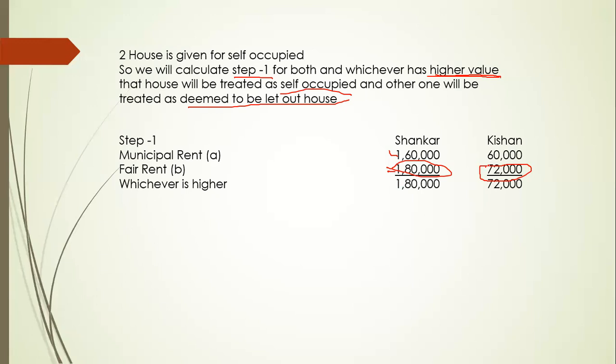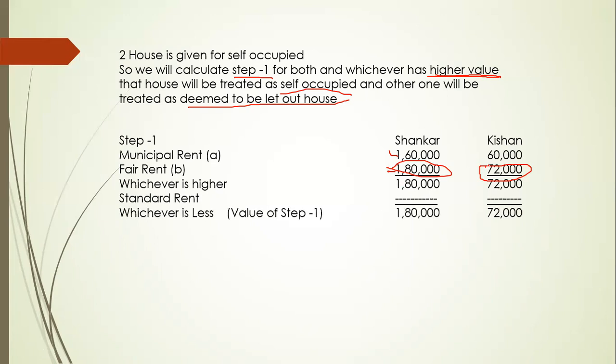We have to compare this higher value with the standard rent, but here there is no standard rent given, so only 1,80,000 and 72,000 will remain the same as the value of step 1. Okay, now tell me which value is higher, 1,80,000 or 72,000? Of course 1,80,000 is higher than 72,000, so Sankar will be treated as self-occupied, and Kishan will be treated as deemed to be let out.